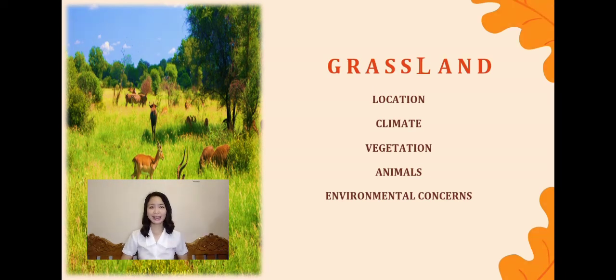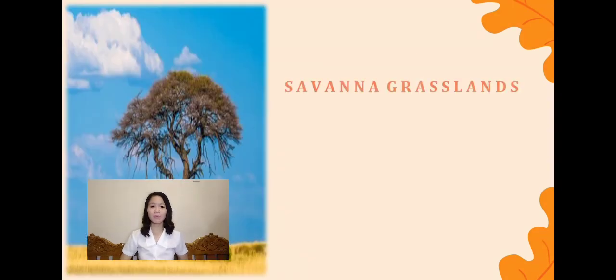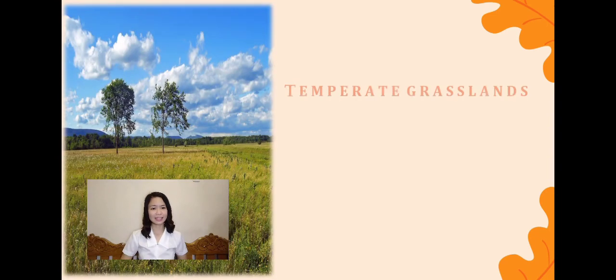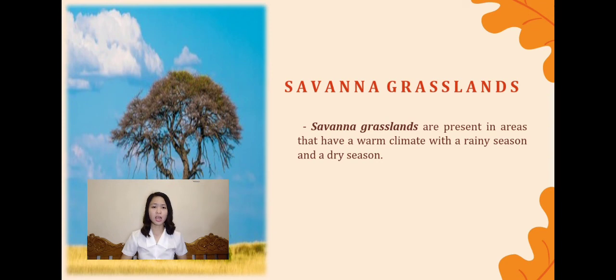There are two distinct types of grasslands, which are savannas and temperate grasslands. These two types of grasslands may look similar, but they differ in some significant ways. For example, elephants are found in African savannas, but not in the temperate grasslands of the United States. In contrast, burrowing animals such as prairie dogs are commonly found in temperate grasslands.